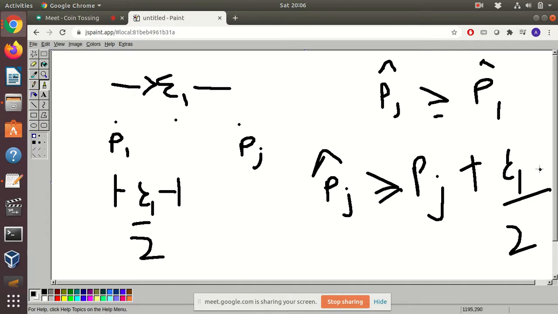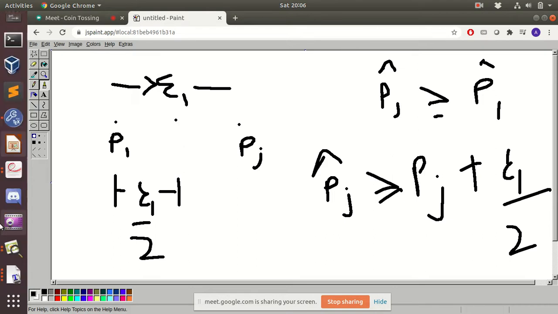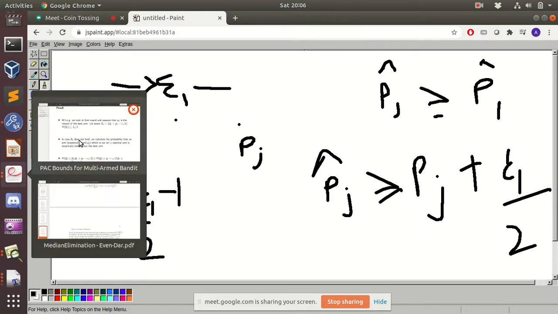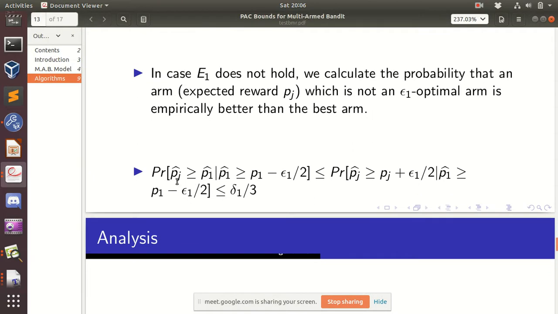So I hope you got the idea why this inequality comes. And again from the Chernoff-Hoeffding bound, we can show that this thing happens with probability delta 1 by 3.